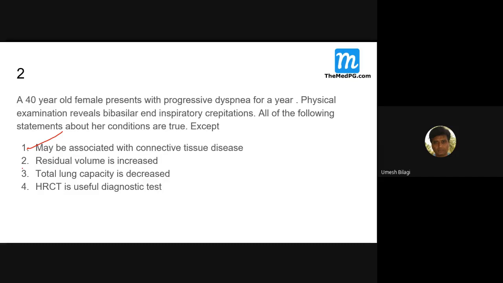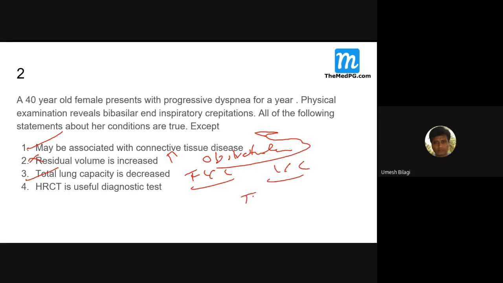Residual volume is increased. Where do you get increased residual volume? In obstructive lung diseases. So this being a prime example of restrictive lung disease, this is unlikely. And you will see total lung capacity is decreased, because FVC or vital capacity is decreased, and due to this total lung capacity is also decreased.